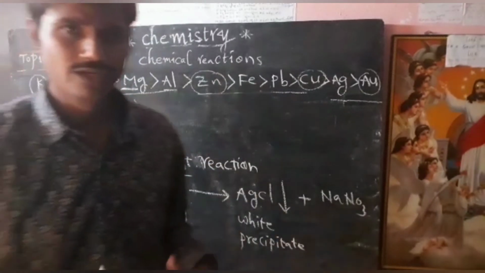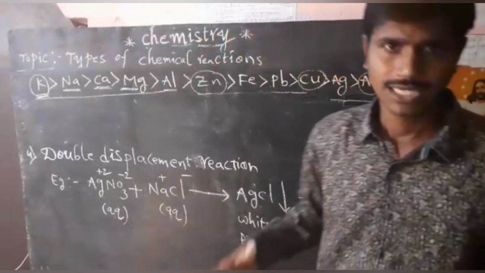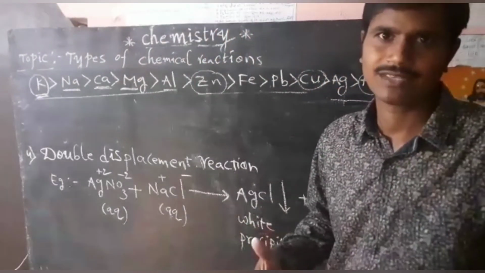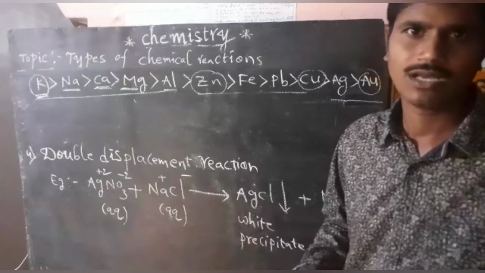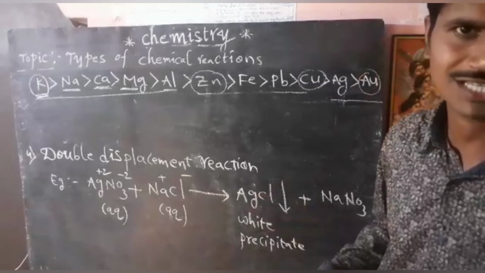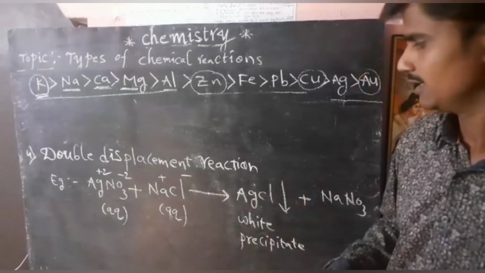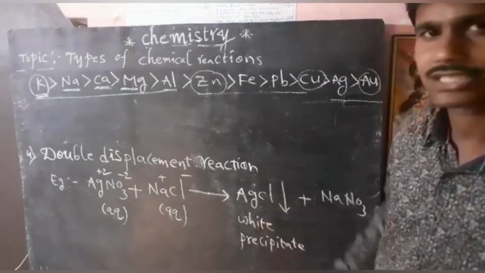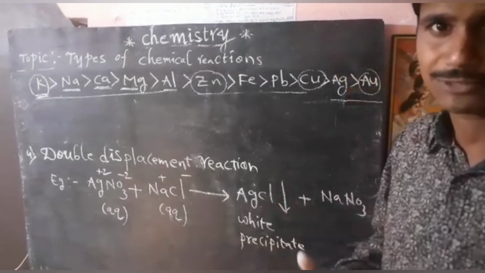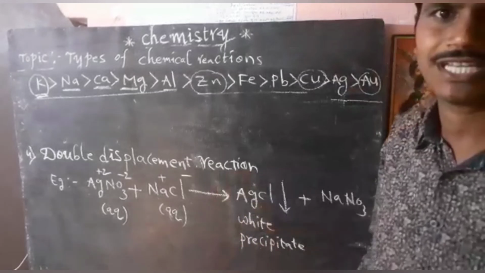What is double displacement reaction? In it, two compounds exchange their radicals from their aqueous solution. Of the two products, one is an insoluble substance in water. Such reactions we generally call precipitation reactions. Precipitation is formed in double displacement reaction.